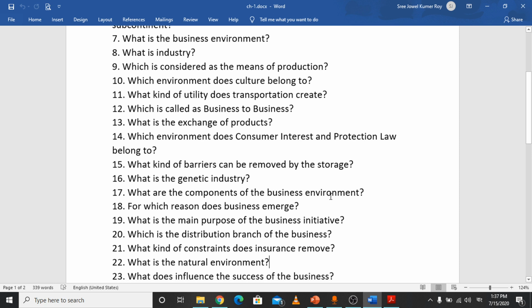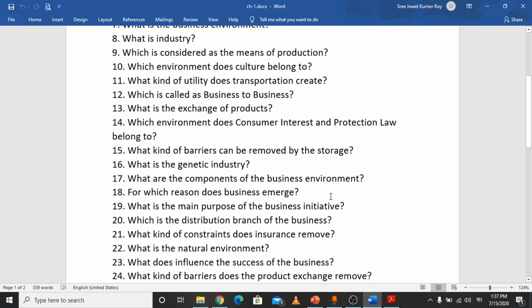Number 22, what is the natural environment? Natural environment means all the elements related to nature form the natural environment. What influences the success of the business? Economical conditions or economical elements influence the success of the business. Number 23, the answer is economical element or economical environment.